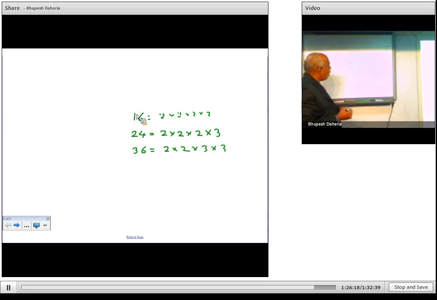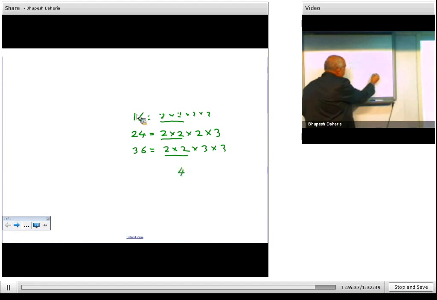And now common into uncommon. So finally you will get this common, and then you have 4 there, correct? Then all these other numbers you will have to put again. So 4 into 2, 8. 8 into, I can put 3 into 3.